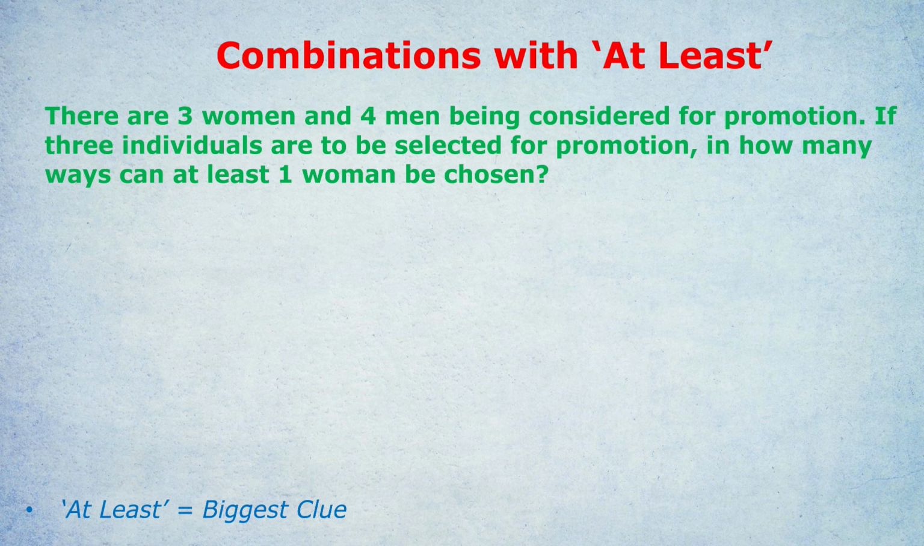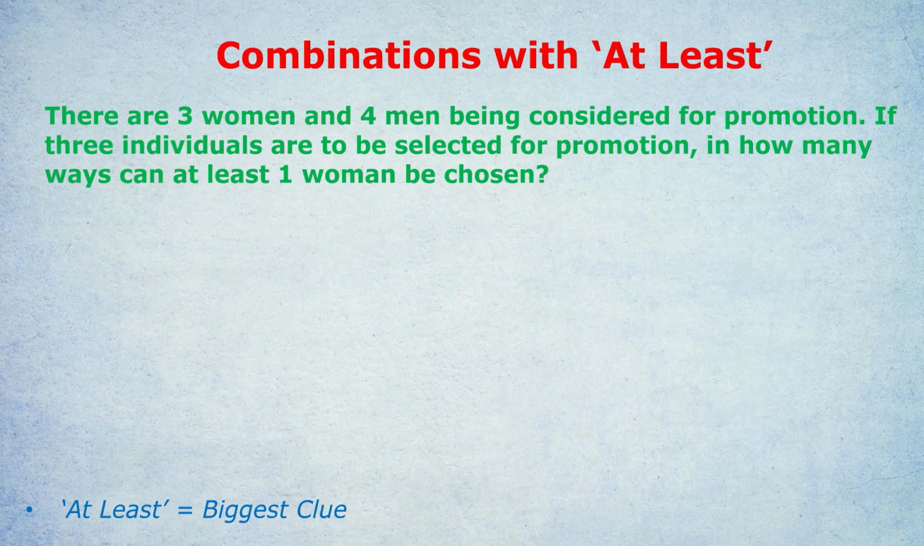So what about this question? There are 3 women and 4 men being considered for promotion. If 3 individuals are to be selected for promotion, in how many ways can at least 1 woman be chosen? So this is not a classic super simple combinations question. I'm assuming some knowledge in the people watching this, in terms of they know the formula for basic combinations. If they don't, I'll do a very quick recap. I'm kind of assuming a bit of existing knowledge going into this video.